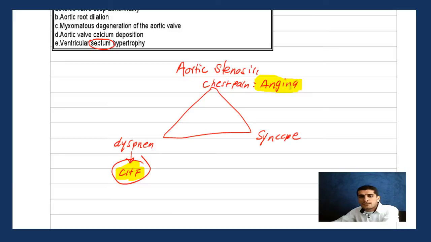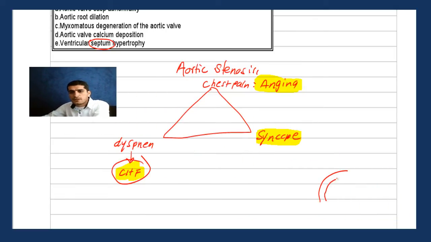So it makes sense that the patient will have chest pain and angina. Why? Because the blood supply going through the coronary arteries is low. So let's say here is the aorta, and these are the coronaries running off the aorta, small arteries, right? Because the valve is stenosed, there is decreased coronary supply. That's why the patient has recurrent chest pain. And the aorta sooner or later goes to the internal carotid artery, so this also leads to decreased blood supply to the brain. That's why you have syncope.